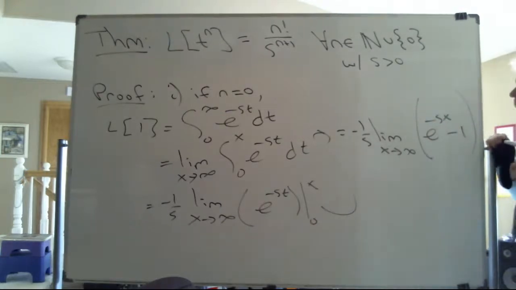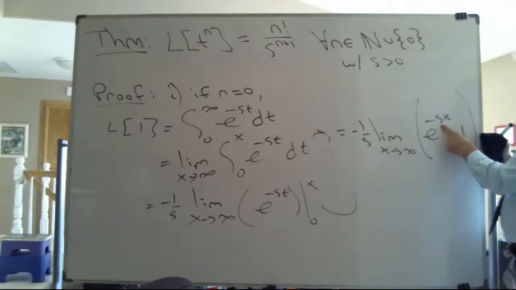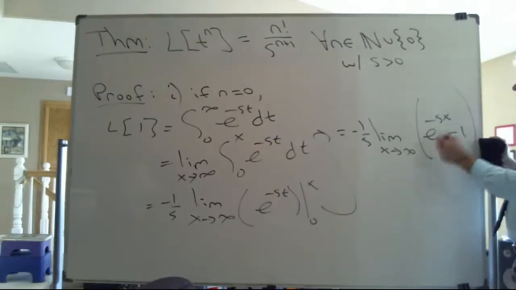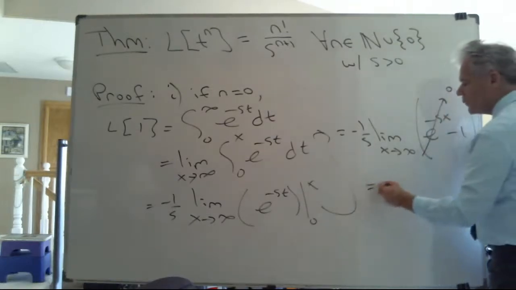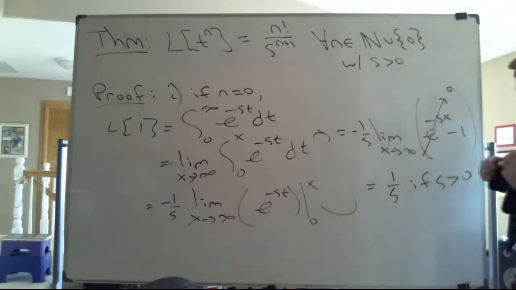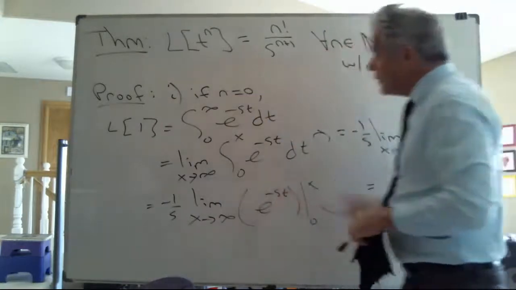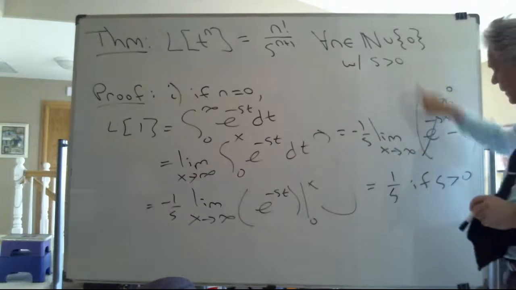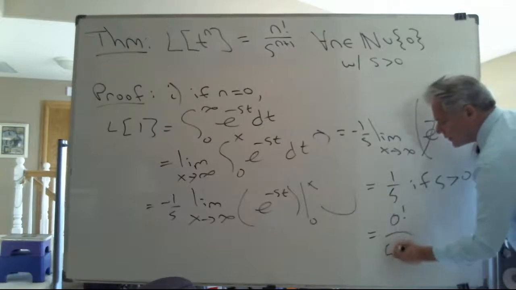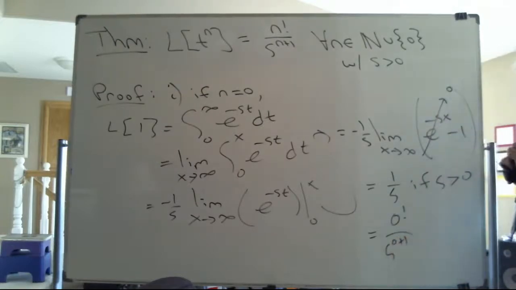But check out what happens if s is strictly positive. I think I misspoke, sorry. This exponent is negative x. And of course, as x increases without bound, e to the negative x is going to go to 0. So I think in the end, all I'm really left with is 1 over s if s is strictly positive. So with this mathematical statement up here, I've shown that it's a true statement if n is equal to 0, because that 1 over s can be interpreted as 0 factorial over s to the 0 plus 1 power. That's just 1 over s.